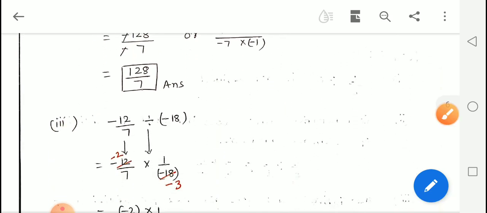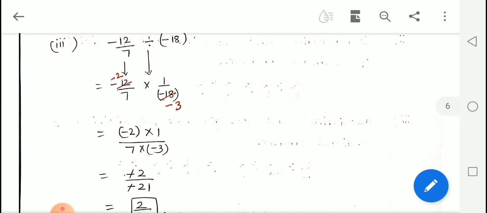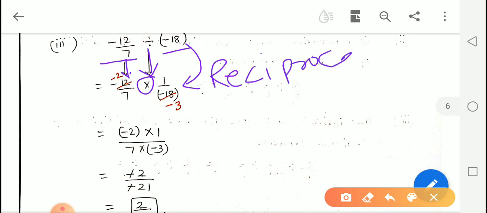Now let us do the next part. Here negative 12 upon 7 is divided by negative 18. We will copy down the first number as it is, and this division sign is changed into multiplication, and we will do the reciprocal of negative 18. Here the reciprocal is 1 upon negative 18. Now we will see in this step whether the cancelling is possible. Yes, here the cancelling is possible.